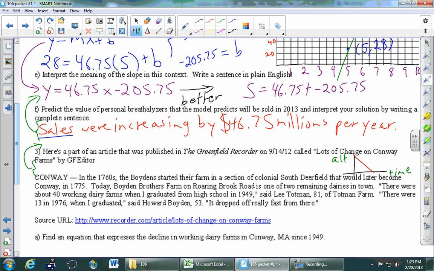So that 2013, is that the X value or the Y value? That's the X, right? It's on the horizontal. That's where the time was. And I'm plugging 2013 in for the X. What am I plugging in for the X? Just the 13. It would be consistent. So this problem is really just saying, plug in, and I'll put T equals 13 instead of X. So we go to our final equation from before, and we'll use it right now.